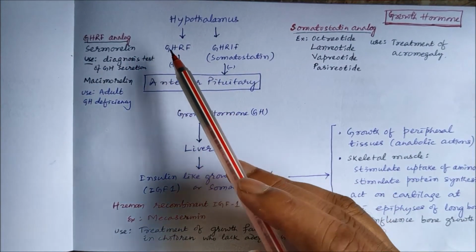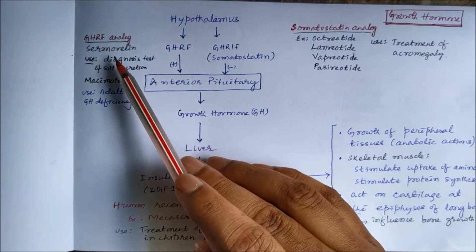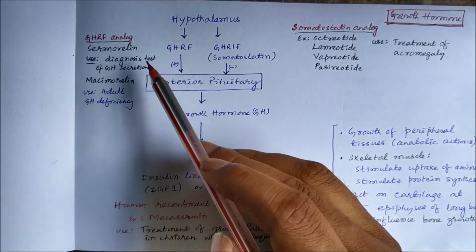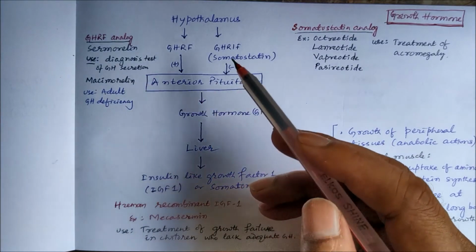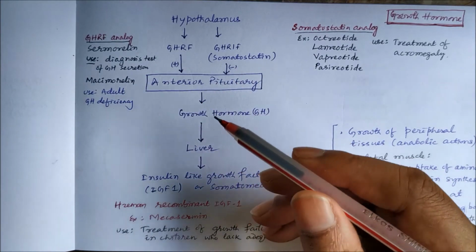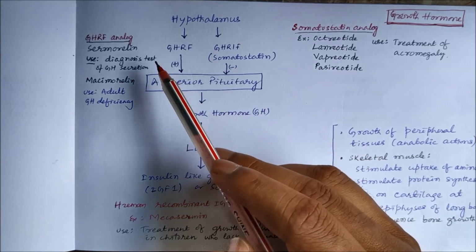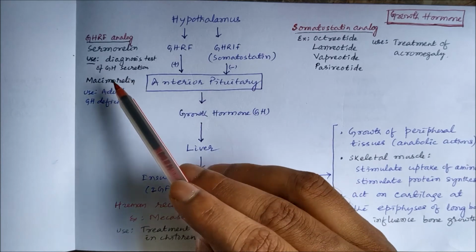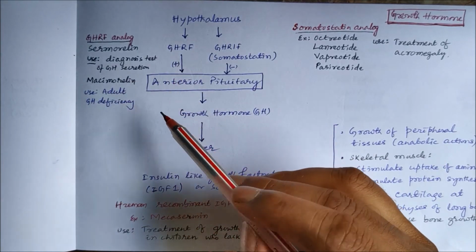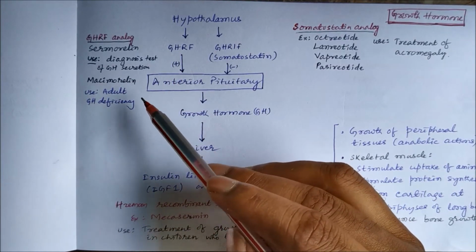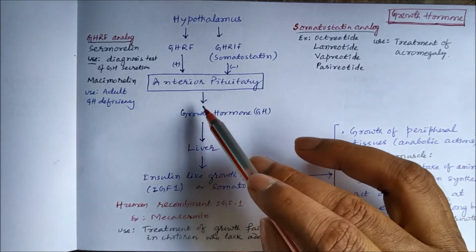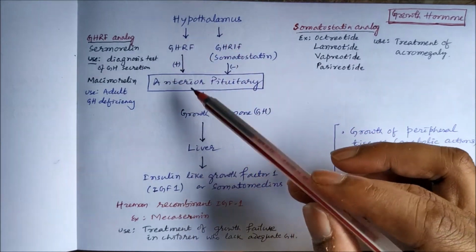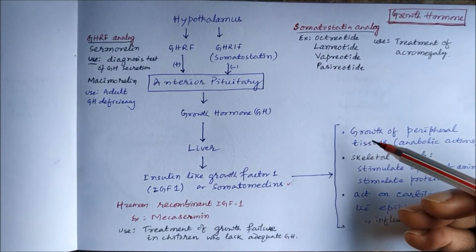So there is one growth hormone releasing factor analog called sermorelin, and sermorelin we use for diagnosis of growth hormone secretion, whether growth hormone secretion occurs or not. For that diagnosis we can use sermorelin. Then another analog called macimorelin, which is used in adult growth hormone deficiency. So if there is growth hormone deficiency, we can use macimorelin, which will increase the release of growth hormone.